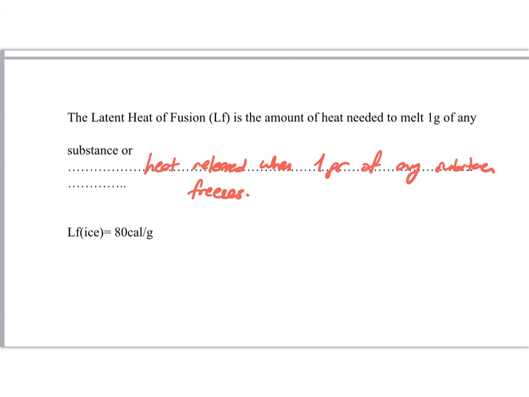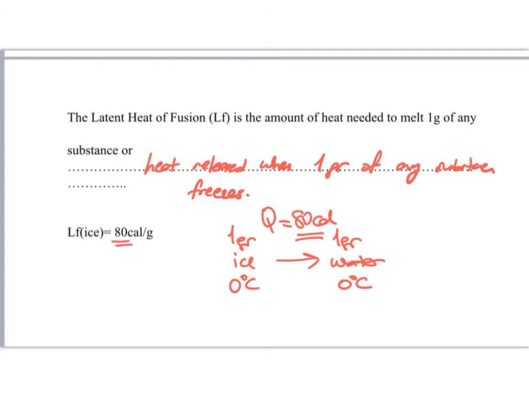The latent heat of fusion of ice is equal to 80 calories per gram. So when you take 1 gram of ice at 0 degrees centigrade and melt it to 1 gram of water at 0 degrees centigrade, the amount of heat you need is equal to 80 calories. This is what it means.